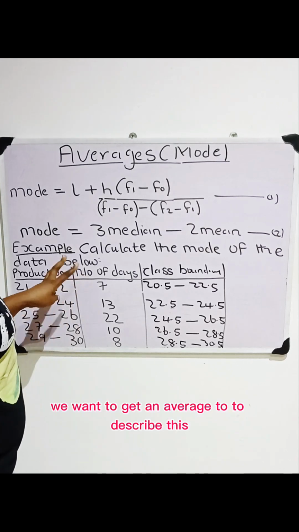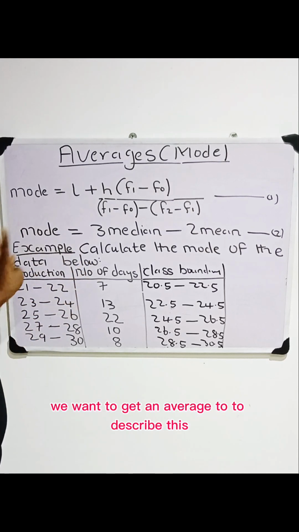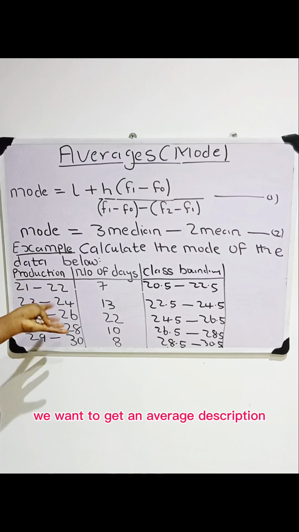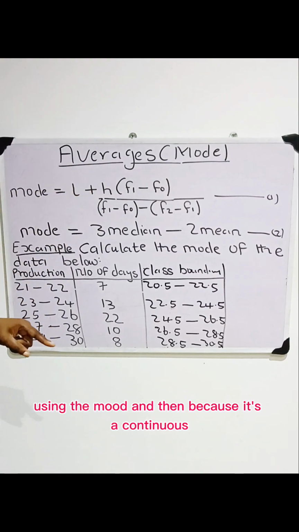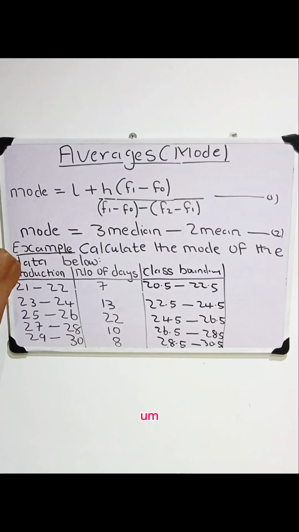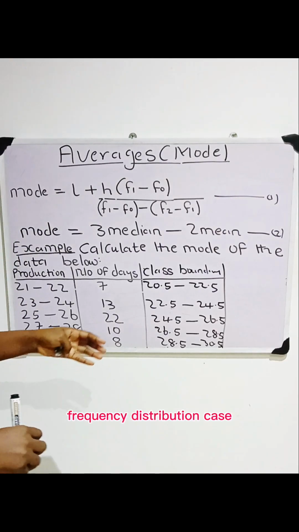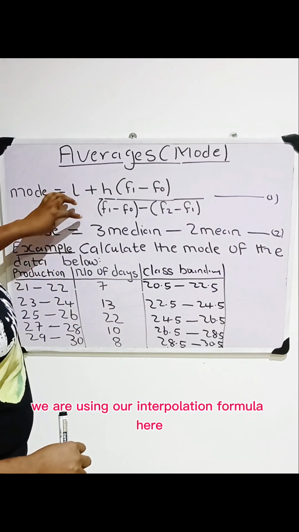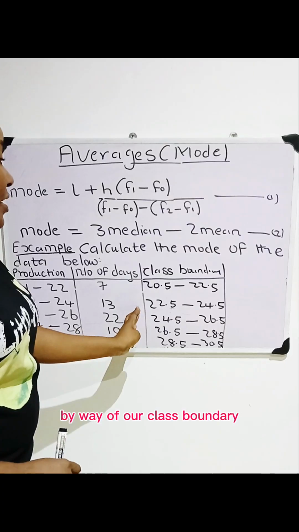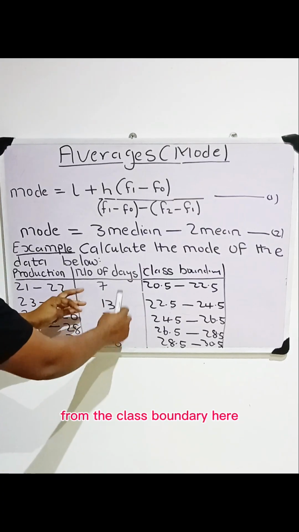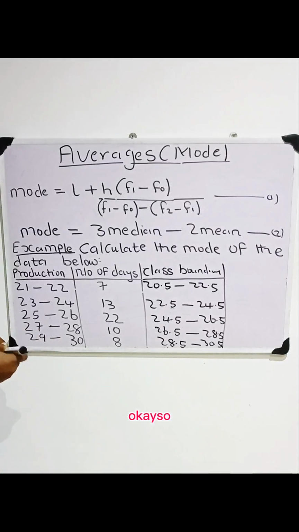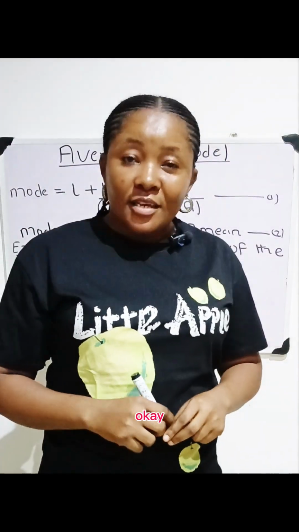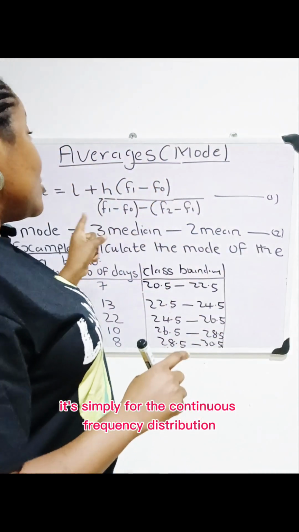So we want to get an average to describe this production, an average description of the production, using the mode. Because it's a continuous frequency distribution case, we are using our interpolation formula here by way of our class boundary. From the class boundary, the number of days here represents the frequency f. Remember we said the mode, for the continuous frequency distribution,